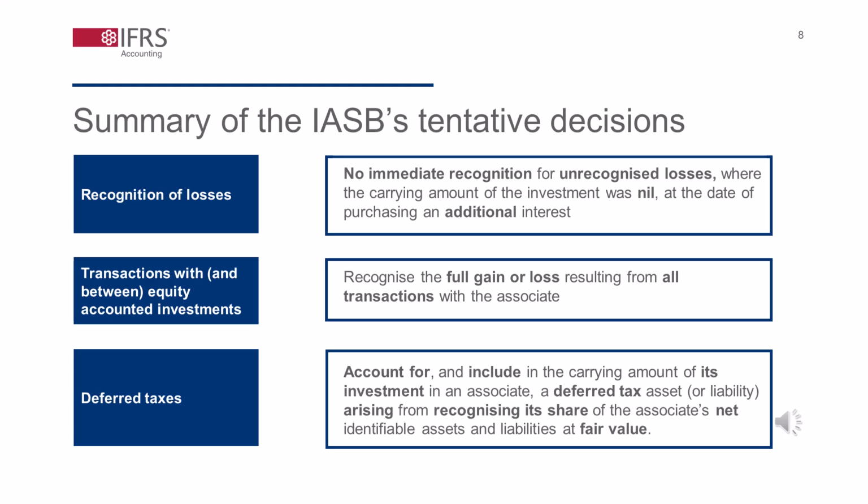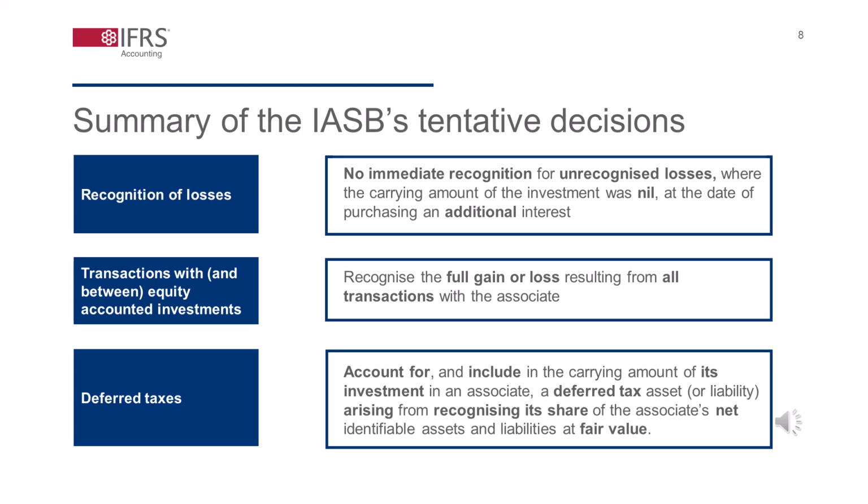Turning to the third category on transactions between an investor and its equity accounted investments, the IASB discussed 4 alternatives to answer the application questions in this category. Between September 2022 and March 2023, the IASB members and staff discussed this with consultative groups and stakeholders, specifically users.